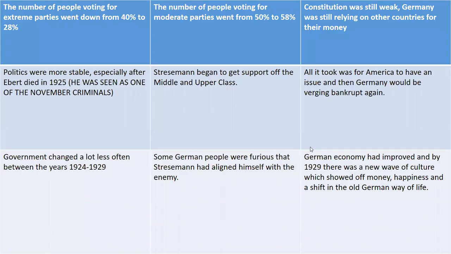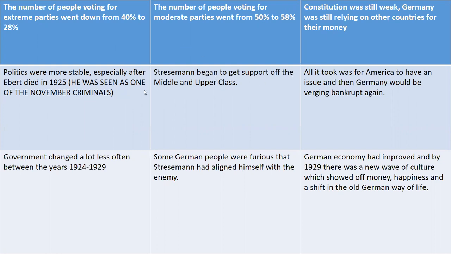These are the statements. The number of people voting for extreme parties went down from 40 to 28%. The number of people voting for moderate parties went up from 50 to 58%. Germany was still relying on other countries for their money. Politics were more stable, especially after Ebert died in 1925. Stresemann began to get support of the middle and upper class.